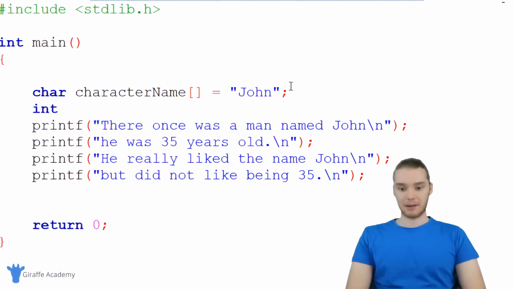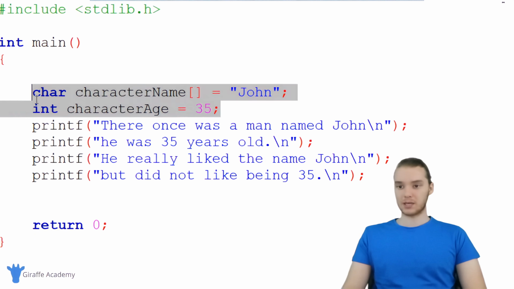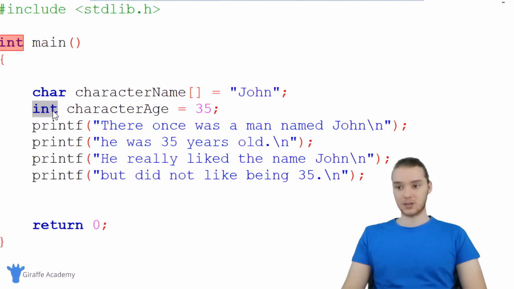And now we're going to give this a name. So I'm going to call this character age. And I'm going to set this equal to a number. So in our story, the character is 35. So I'm just going to type out 35. And now we can, again, end this off with a semicolon. So I have 2 variables here. This one's storing a collection of characters. This one's storing an integer.